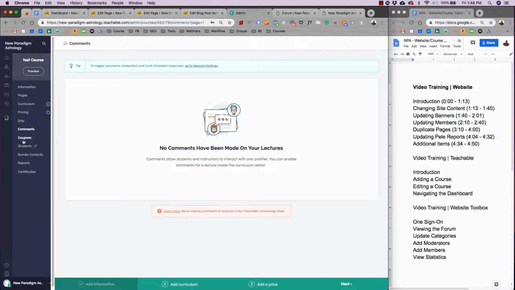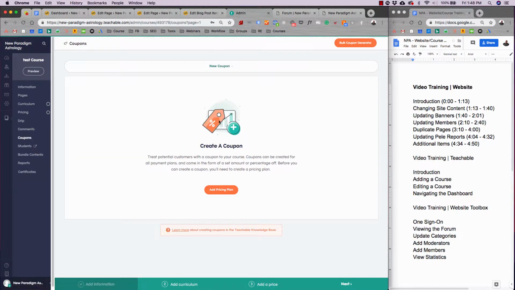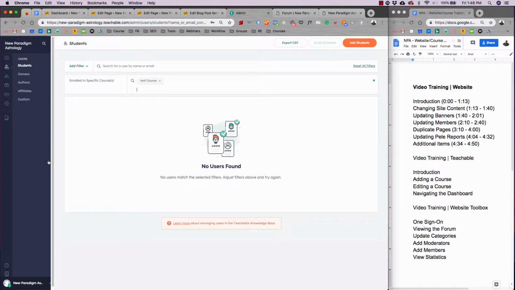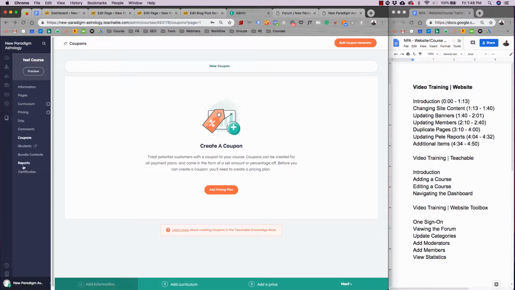And then also comments. You can see what comments have been made on your course. Here's where you can create coupons. And then students is where you can see all the students that are a part of your course. You can also look at owners, authors, affiliates, and more. So it really makes it easy to see everything you need at a bird's eye view.